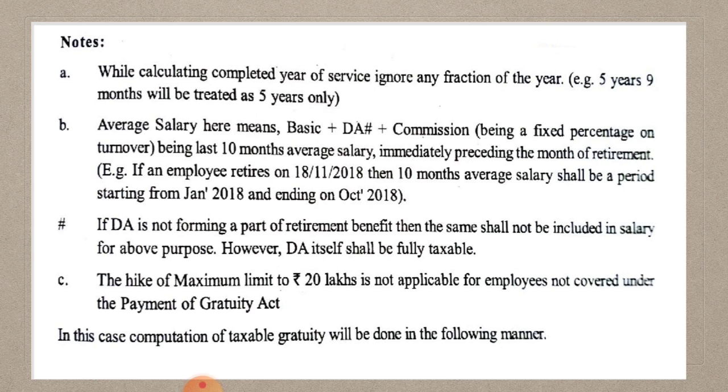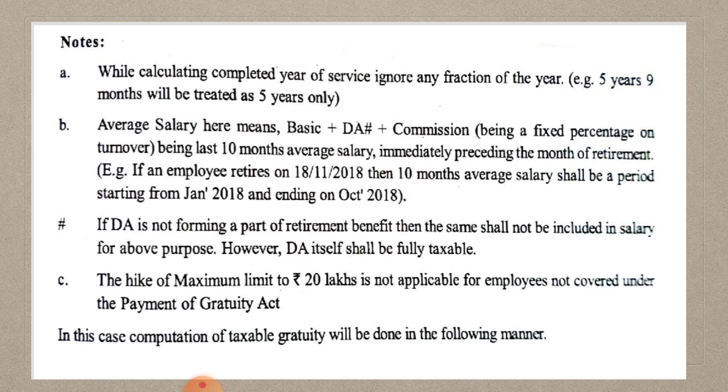That is why under employees who are not covered under Gratuity Act, the maximum limit is 10 lakhs and not 20 lakhs. Remember this difference, it is very important. And in this case, computation of taxable gratuity will be done in the following manner.